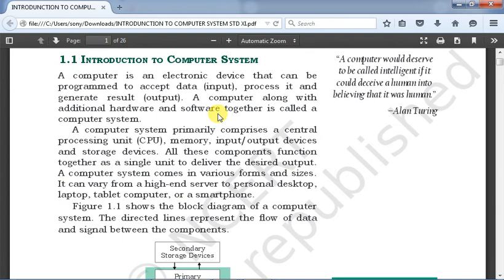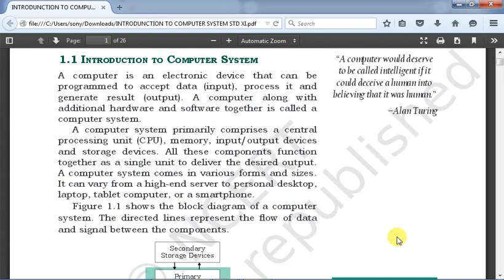A computer system comes in various forms and sizes. Don't go by the size; always go by its ability, how much it can process and how fast it can process. It can vary from a high-end server to a personal desktop, laptop, tablet computer or a smartphone.